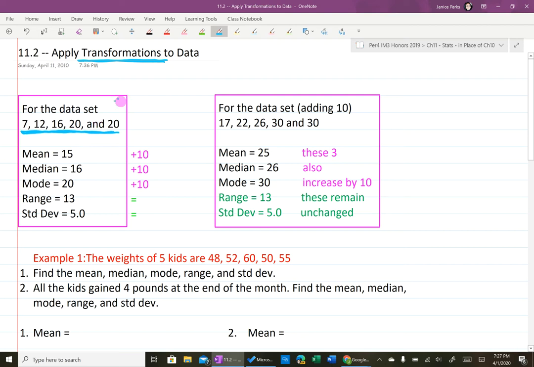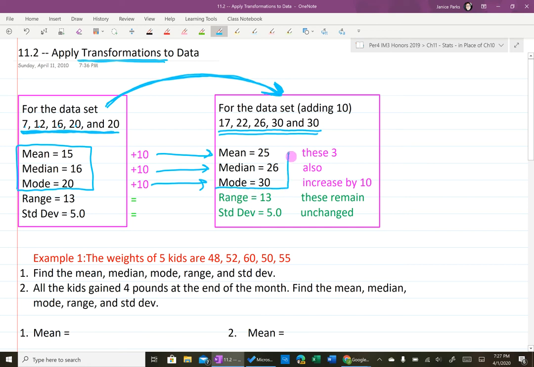And then 10 years from now, this is how old they're going to be. So in 10 years, this will now be their ages. So we add 10 to 7, 12, 16, 20, and 20. So their ages are now this. And these have already been worked out for you. The mean, median, and mode of their ages are 15, 16, and 20. If you add 10 to all of the data, then the mean, median, and mode will all go up by 10.